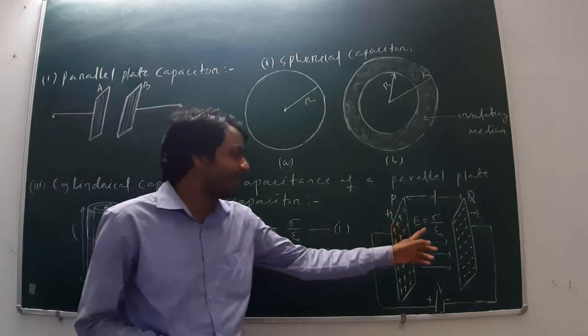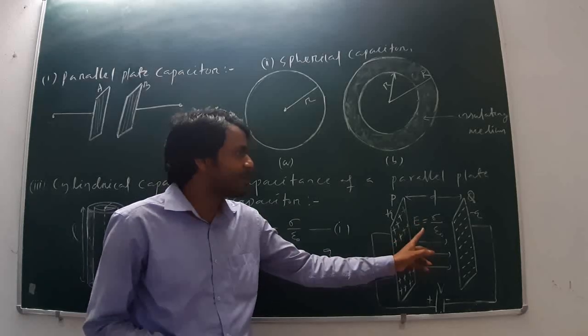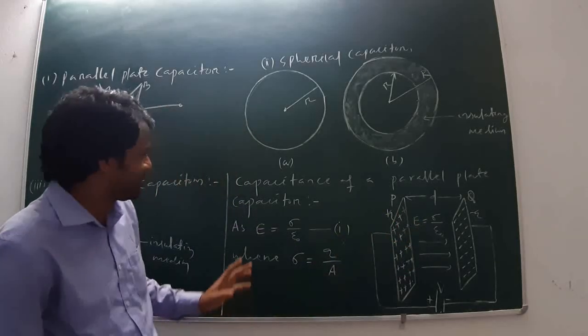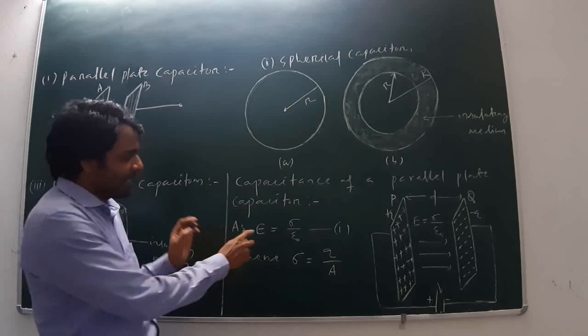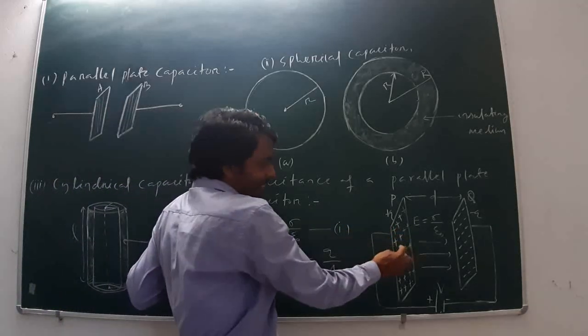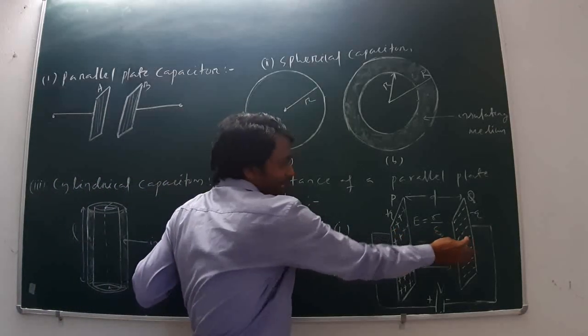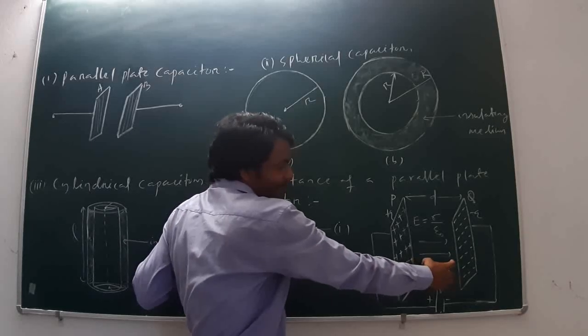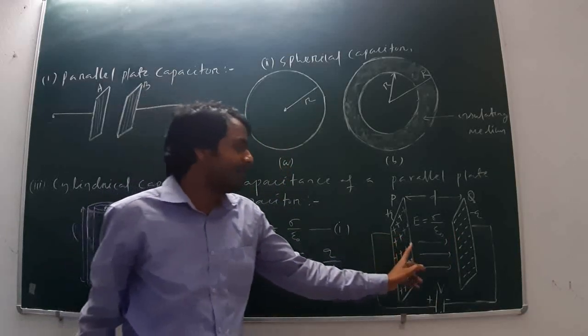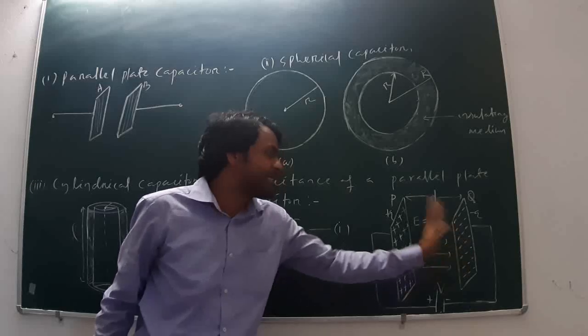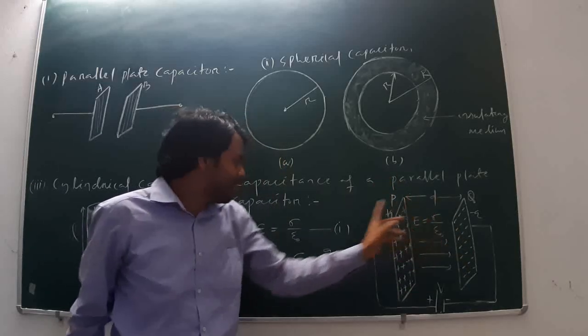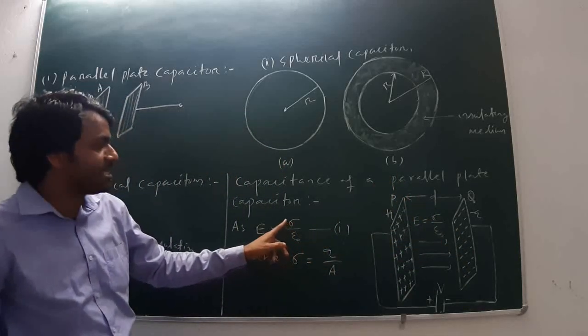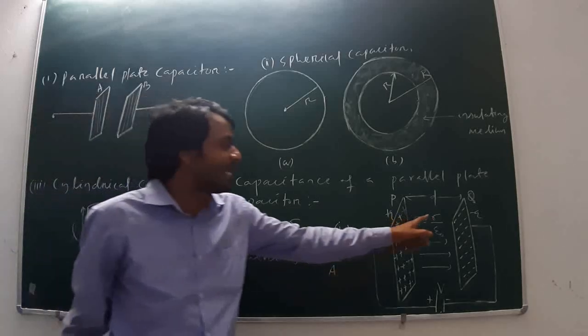Now we will calculate the capacitance of this parallel plate capacitor. E is the electric field. As this is positive charge and this is negative charge, the direction of the electric field is from positive to negative, in this direction. Sigma is the charge density, meaning charge per unit area.